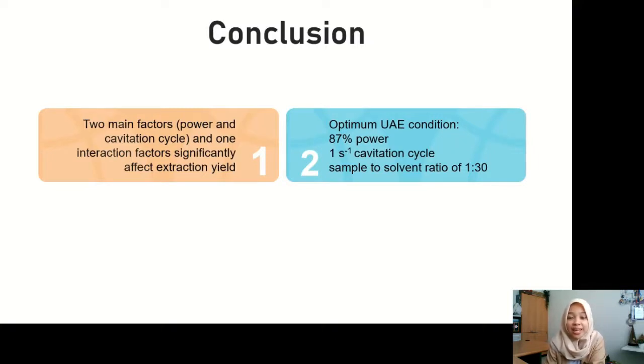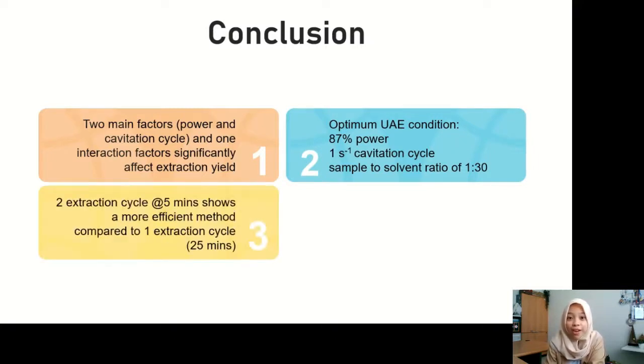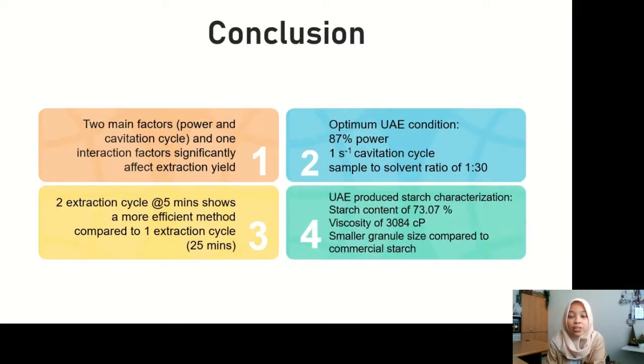Third, 2 extraction cycles with 5 minutes in each extraction show a more efficient method compared to 1 extraction cycle for 25 minutes. Last, the ultrasound-produced starch characterization showed that the starch content was 73%, viscosity of 3084 centipoise, and smaller granule size was observed compared to the commercial starch.